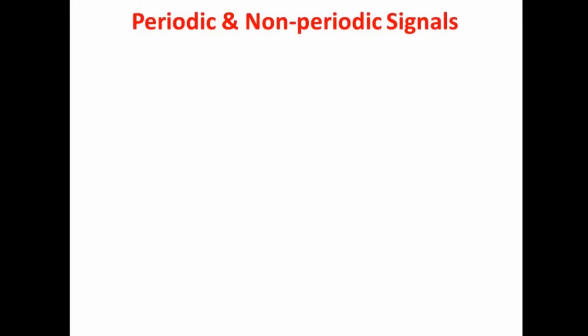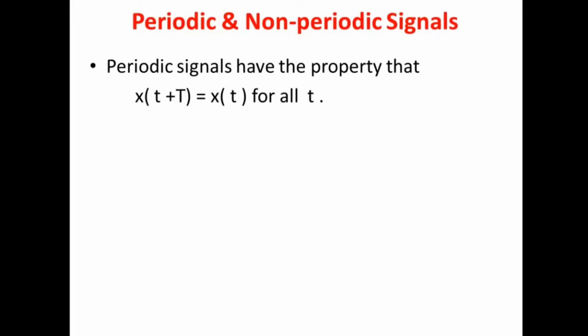The second one is periodic and non-periodic signals, and the expression for this is a property. Suppose we add some additional period to the signal, and the result should be equal to the original signal.